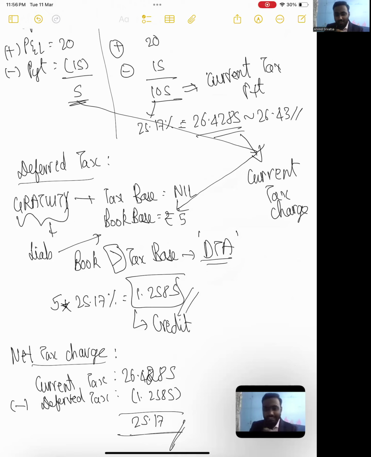He doesn't care as to what is current tax, deferred tax. He doesn't know any of it. What matters to him is ultimately the tax charge coming to 25.17. Yes, okay, cool. I am happy. So everything is fine in the company. That's what his mindset would be.